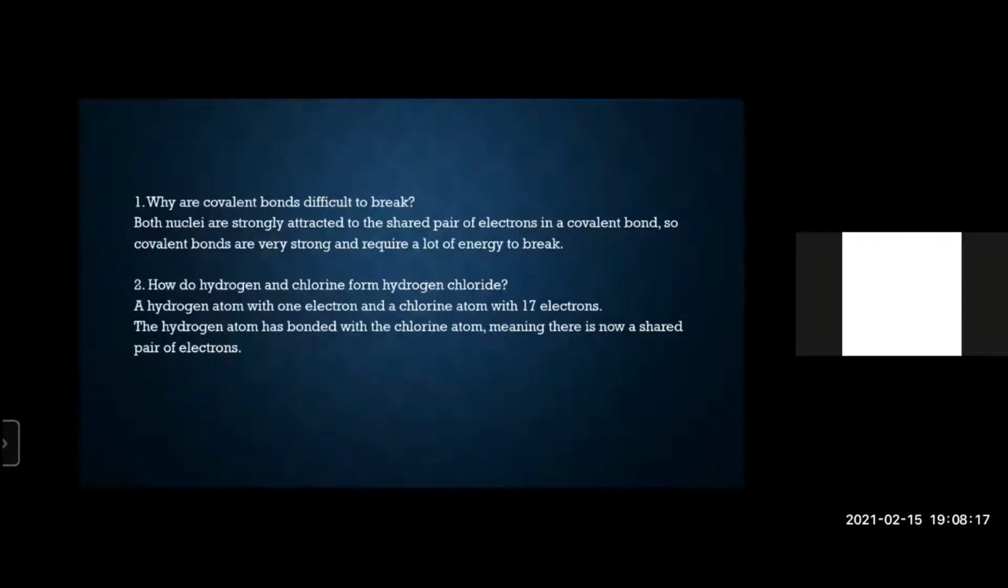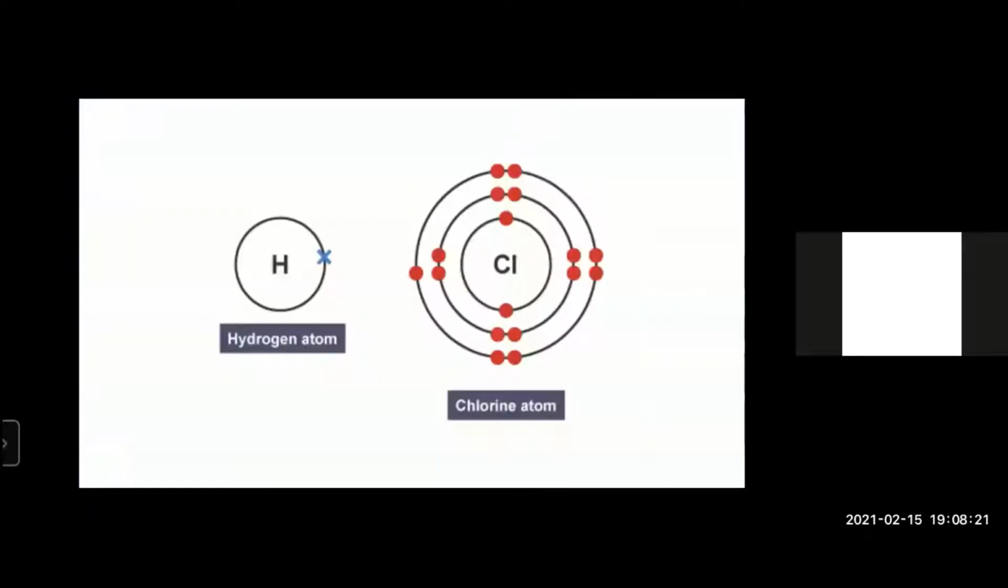How do hydrogen and chlorine form hydrogen chloride? So let's have an example. Hydrogen has one valence electron, one electron in its outer shell, whereas chlorine has 7 electrons in its outer shell. Hydrogen needs 1 electron to become stable and chlorine also needs 1 electron to become stable, so that both of them can attain the electronic configuration similar to that of inert gases such as helium.